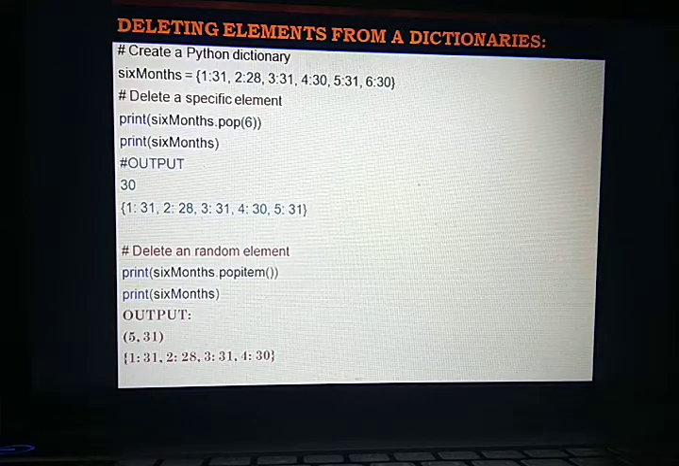Second, we can write it without a key. Just write the name of the dictionary dot popitem, and popitem will automatically remove the last pair of the dictionary. Here is the difference between pop and popitem. With pop, we have to mention the key. Popitem by default removes the last element.